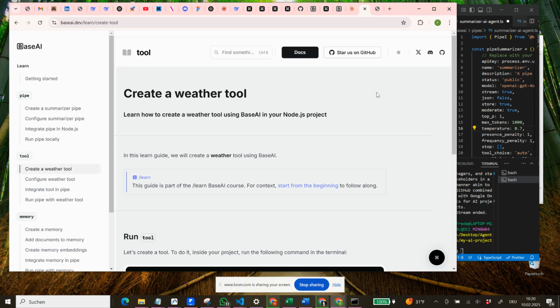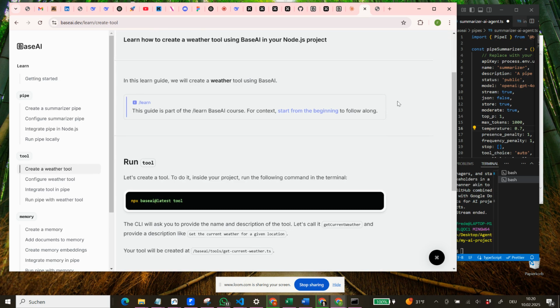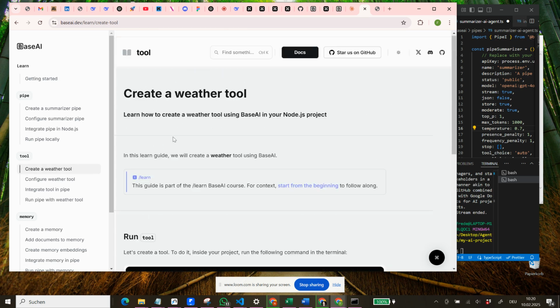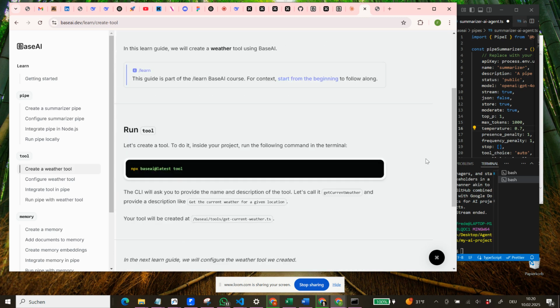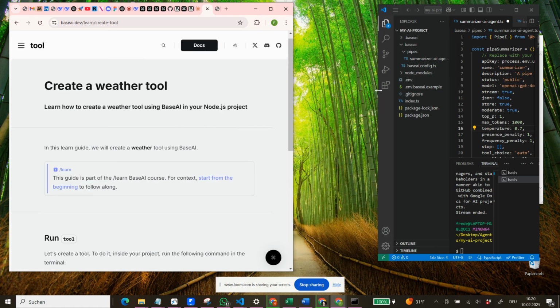Let's go next. So now it says, okay, we come now to a new AI agent. In this guide, we will create a weather tool using Base AI. This is a different agent. So for now, I think we have learned enough for today. We have created an AI agent. Our AI agent very easily does exactly that.